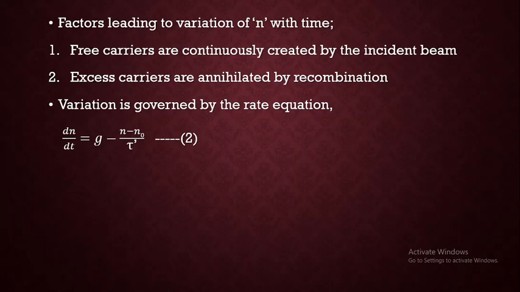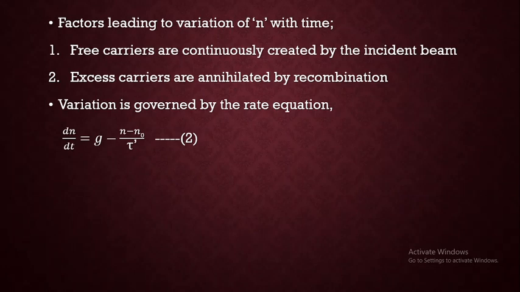Here G is the rate of generation of electrons per unit volume due to light or photon absorption. When a photon is incident, the energy will be absorbed and a carrier, that is an electron, will be excited, acting as a free or conduction electron, and simultaneously a hole is generated in the valence band.